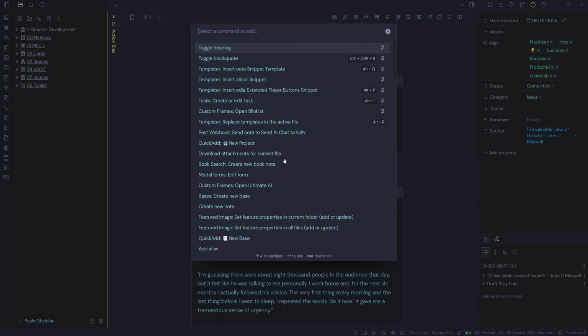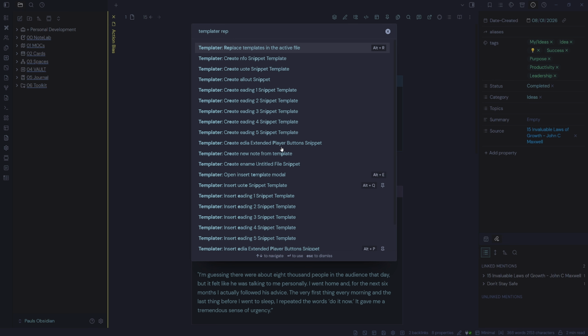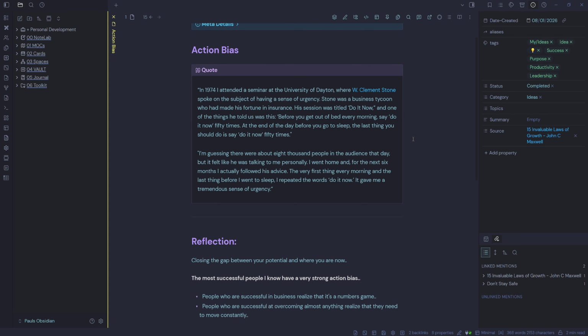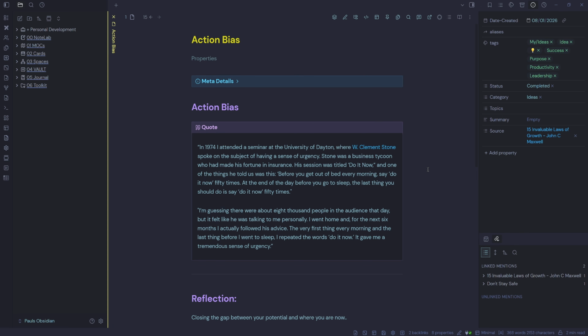So I'll use my Templater command, Templater replace templates in active file. I've also got a hotkey, Alt-R. And what that's going to do is convert all those to dates. So now I've cleaned that one up. So I'd recommend just doing this until you get tired of doing it. And yes, it is a form of procrastination.